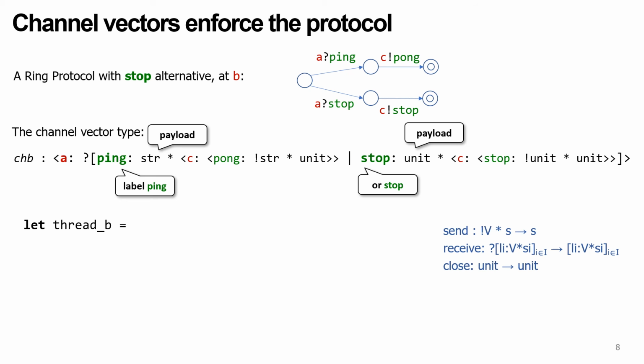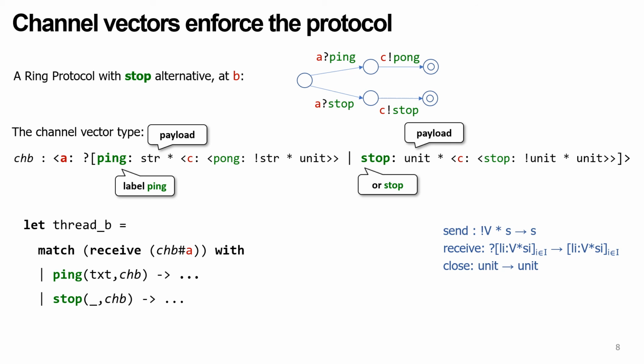Here is the implementation of thread B. The external choice is implemented using pattern matching against the result of the reception from A. In the patterns, the continuation is bound to the variable chB, shadowing the previous occurrence of chB to ensure not to repeat the same communication action.